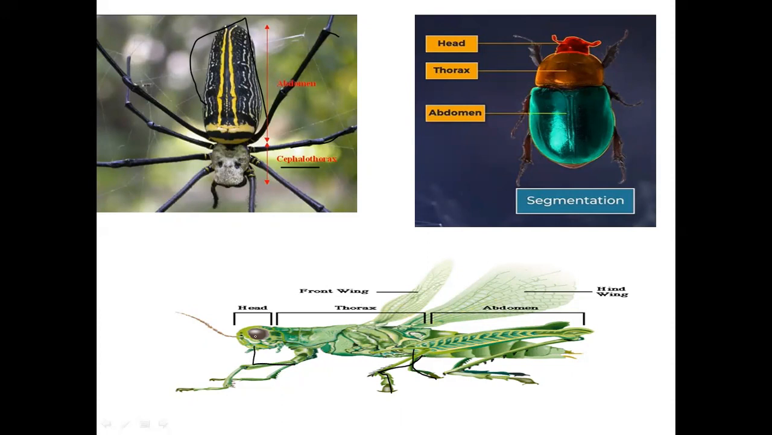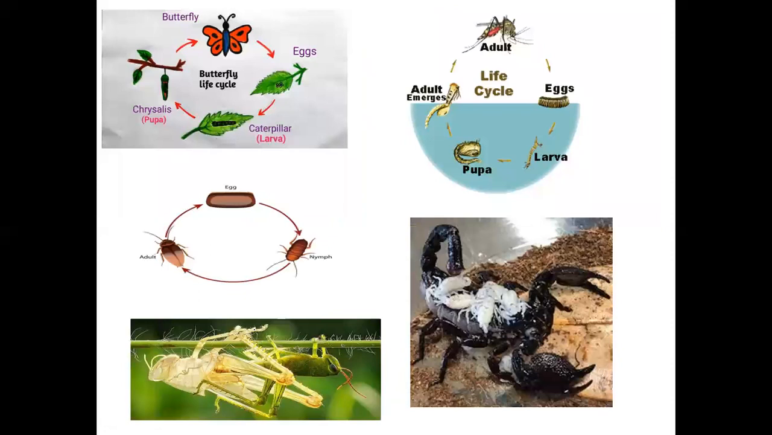And they have compound eyes. As we already discussed in the features of Arthropoda, most of them complete the life cycle in 4 stages: egg, larva, pupa, and adult. Whereas some, like cockroach, complete it in 3 stages: egg, nymph, and adult.